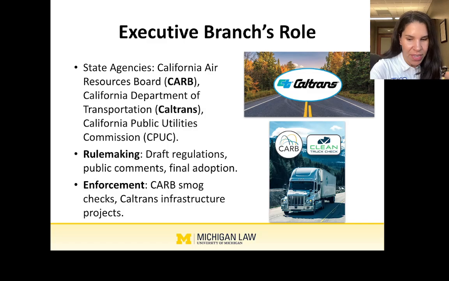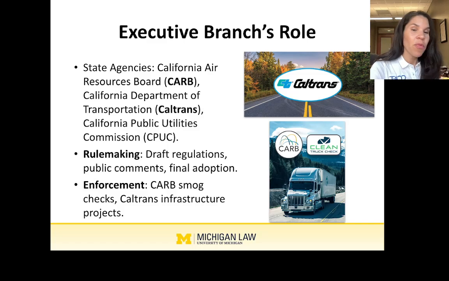Once the rule is drafted, it's published for public comment. An example of this was CARB's with those proposed emission reduction targets. They want input from stakeholders like the auto industry or environmental groups. It's really helpful to know if the auto industry is like, this is literally impossible, and here are the reasons it's impossible. Or if the environmental groups aren't happy with it, this doesn't go far enough. Here are some things that we don't like about this. They can get that feedback before the rule actually goes into enforcement.